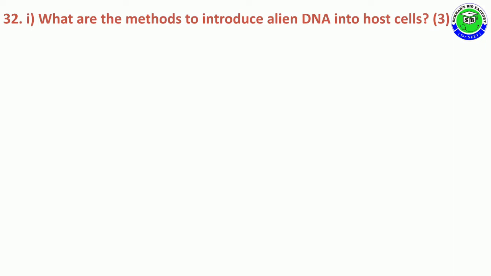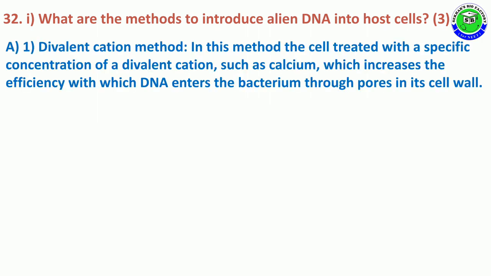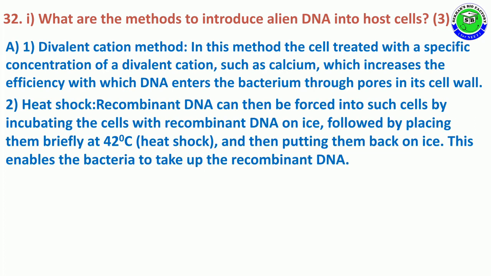Roman number 1. What are the methods to introduce alien DNA into host cells? For 3 marks. In this, the first method is the divalent cation method. In this method, the cell is treated with a specific concentration of divalent cations such as calcium. It increases the efficiency with which DNA enters the bacteria through pores in its cell wall.